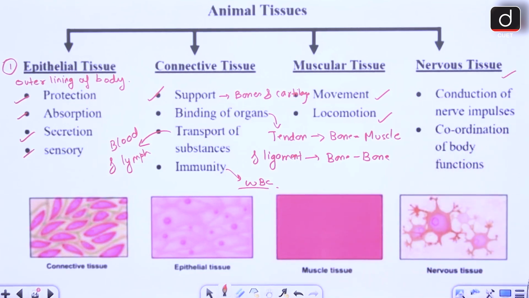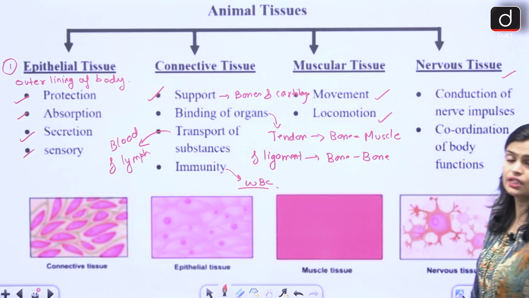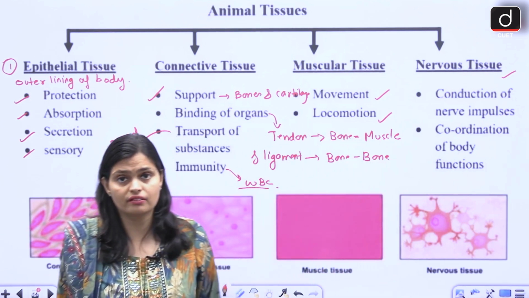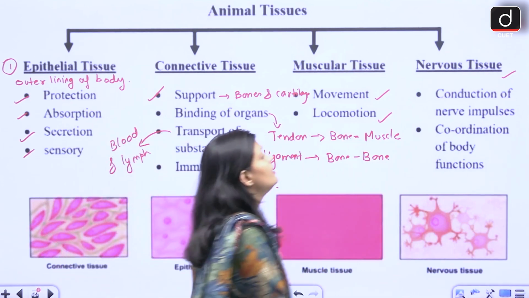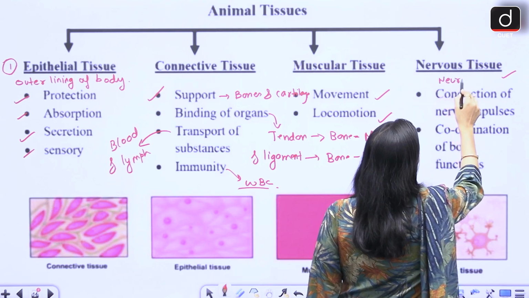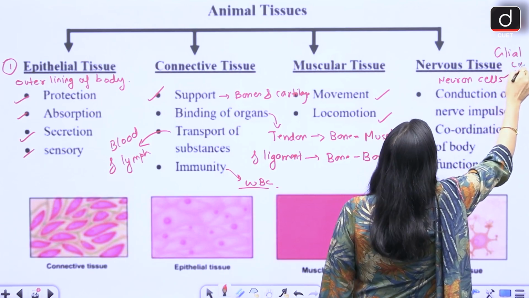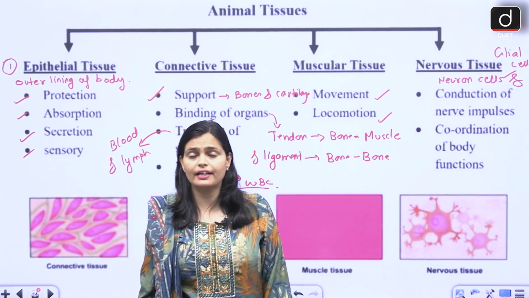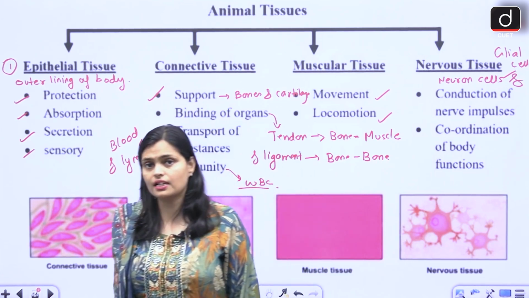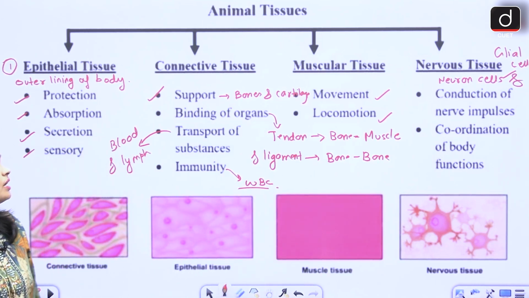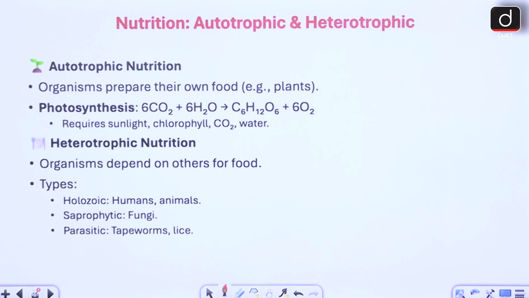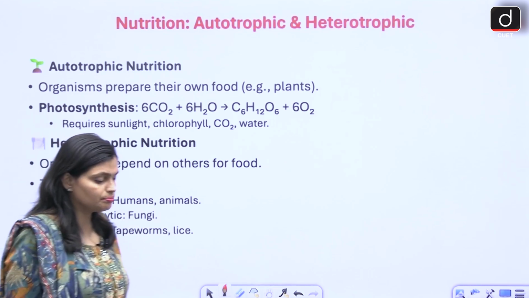Nervous tissue: conduction of nerve impulses, coordination of body functions. So basically the nervous tissues are made up of what? Nervous tissues are made up of neuron cells and glial cells. Glial cells provide nutrition to the brain, and neurons help in the conduction of information from one place to another place. So these are some of the important tissues of our body, right? So that is all about the tissues, plant and animal.